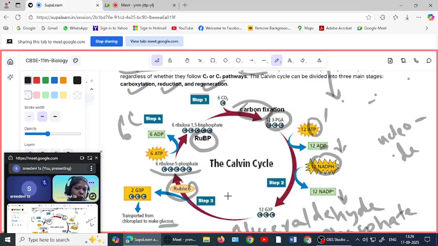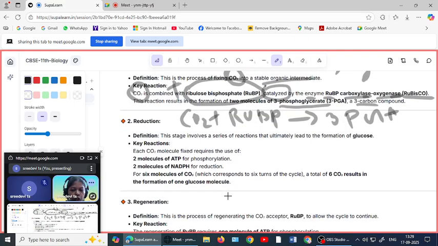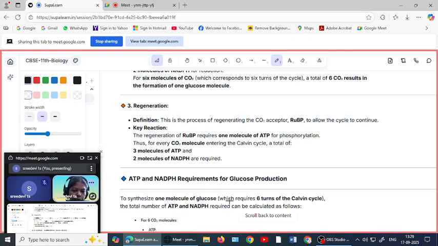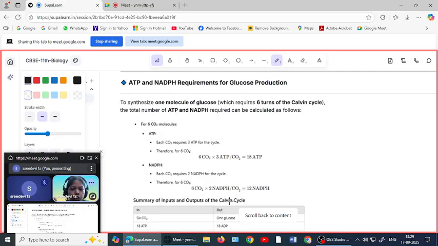That's it. Okay, so here the usage of molecules. Okay, for the synthesis of 1 molecule of glucose, 6 turns of the Calvin cycle should be completed. That I already mentioned to you. So you got that idea.